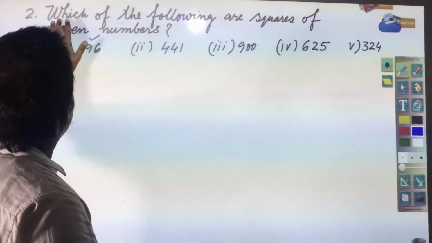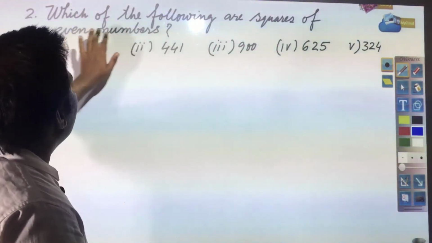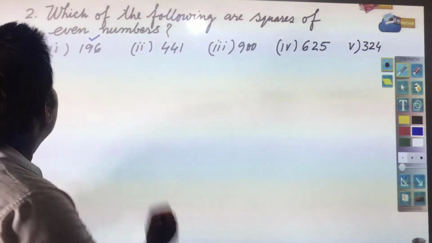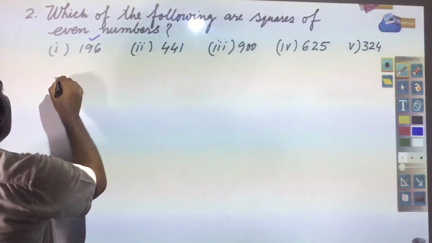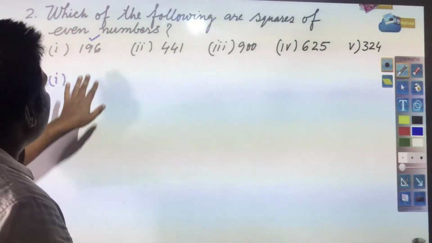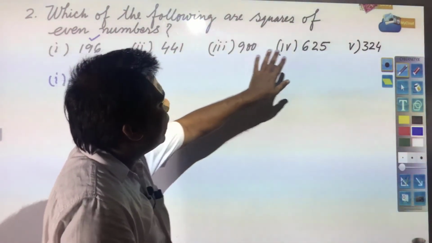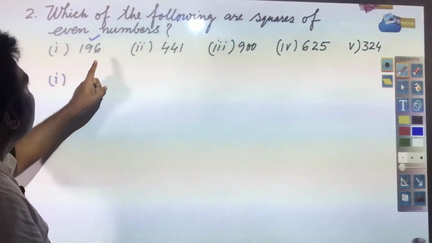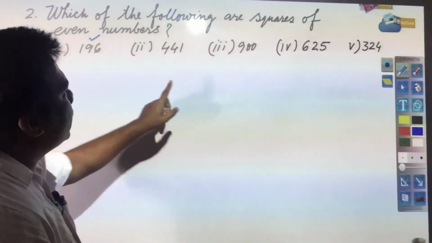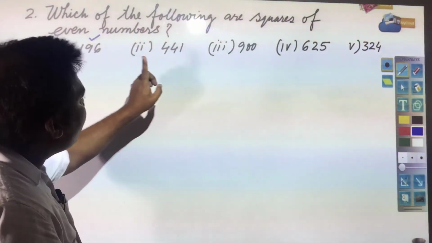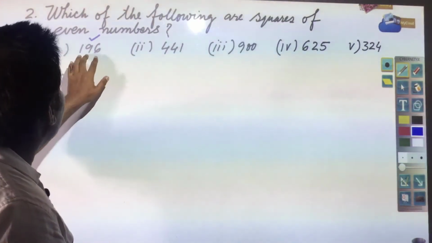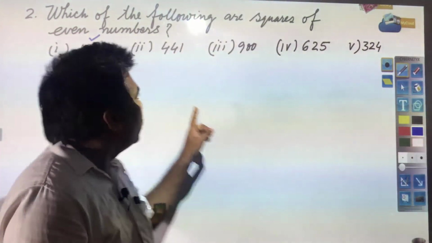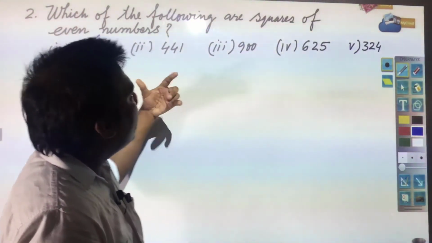Next question: which of the following are squares of even numbers? Again, we know the properties of perfect squares we had seen. Here you see 196, 441, 900, 625 and 324. The property is that the square of an even number is always even and the square of an odd number is always odd. So, here you have the even numbers 196, 900 and 324. So, they are the perfect squares of even numbers.